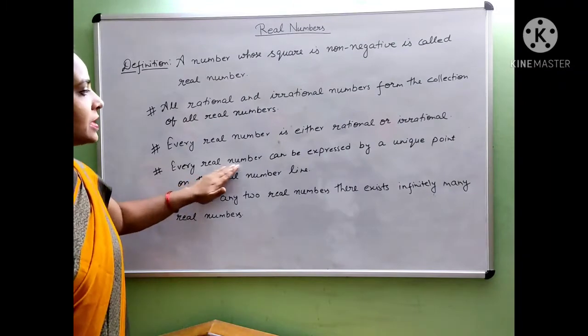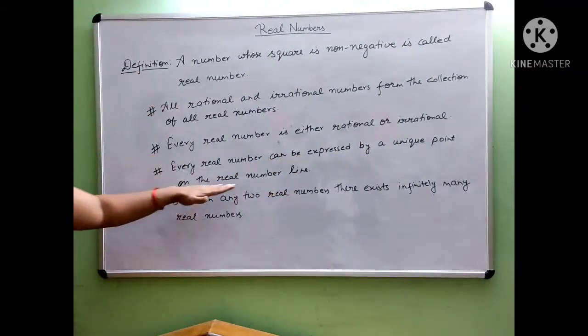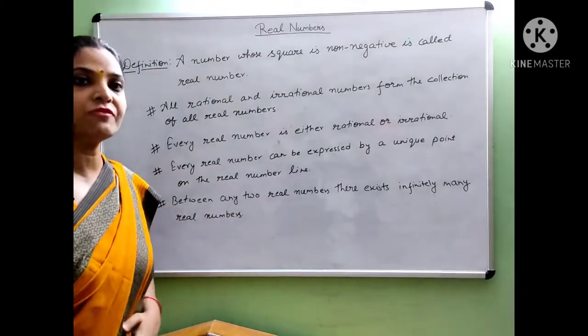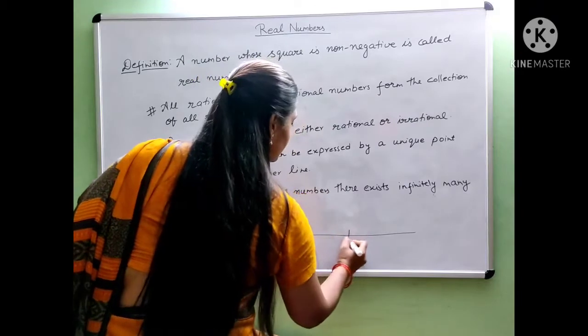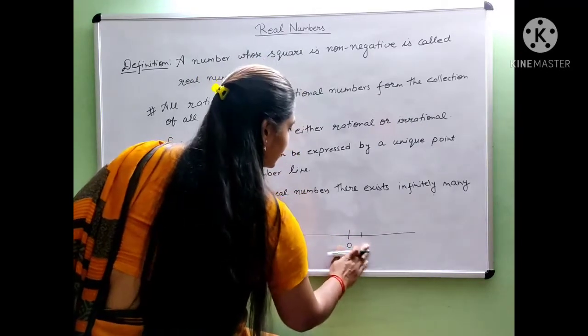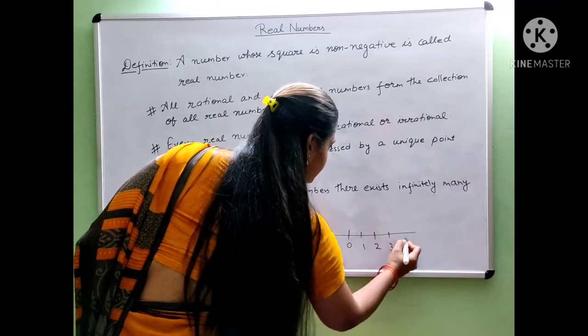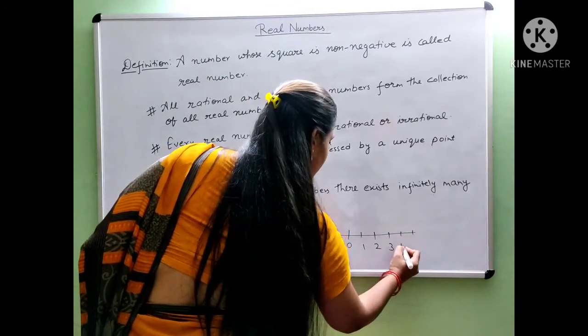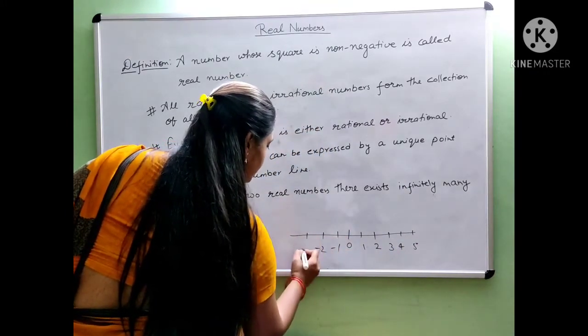Every real number can be expressed by a unique point on the real number line. So does everyone know what a number line is? This is the number line on which we represent numbers like this. On the right hand side of the number line we put all the positive numbers, and on the left hand side we put all the negative numbers.